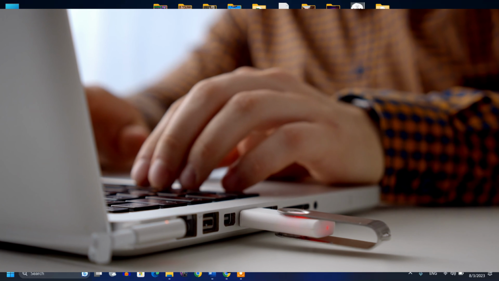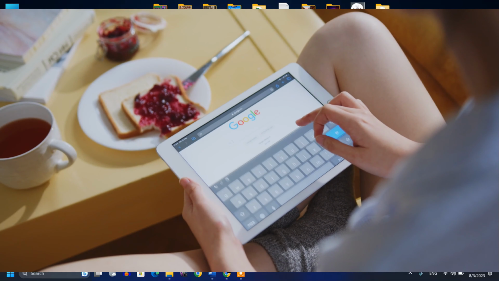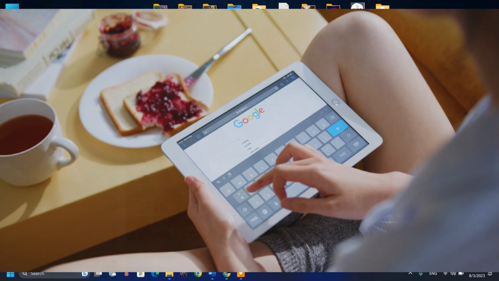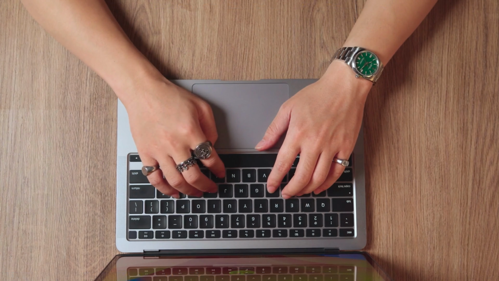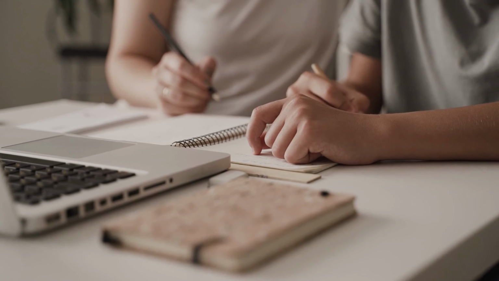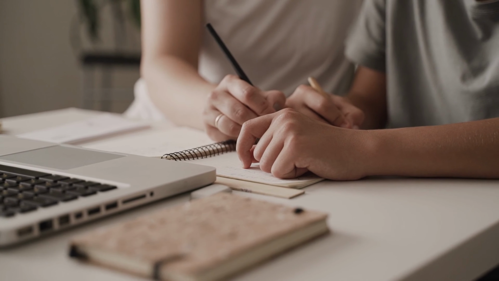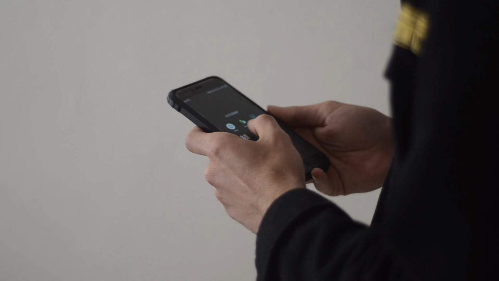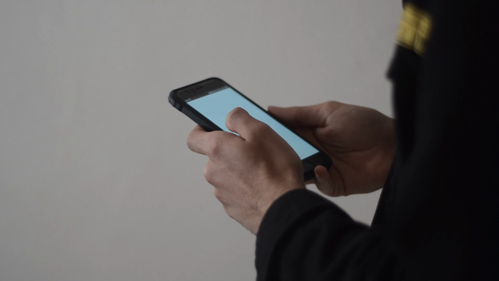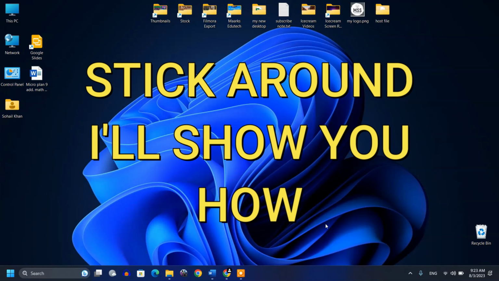So today I'm gonna give you a detailed overview of how to sync your data with Google Drive, how to store it, and how to make Google Drive sync your data automatically. Yes, you simply save it in your laptop or PC and it automatically syncs across all your devices. Like you go to your workplace and you can find your data there. So stick around, I'll show you how.